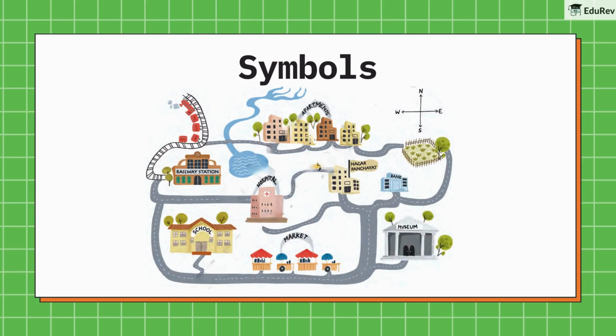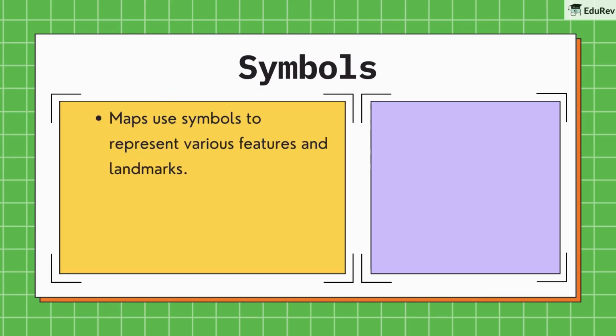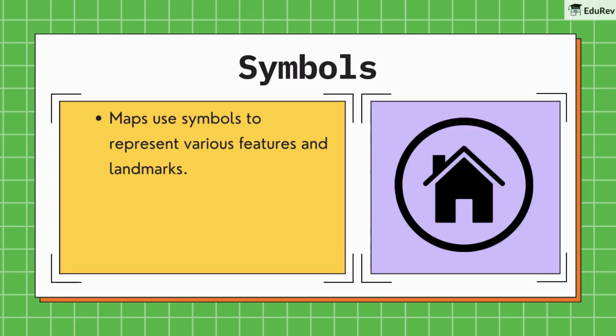Now, let's learn about symbols. Come back to the map of this small city. Can you see how, instead of writing just words, we are using pictures or symbols of places like hospital and market? Maps use symbols to represent various features and landmarks. For example, a small picture of a building on a map might represent a school, a hospital, or a post office.